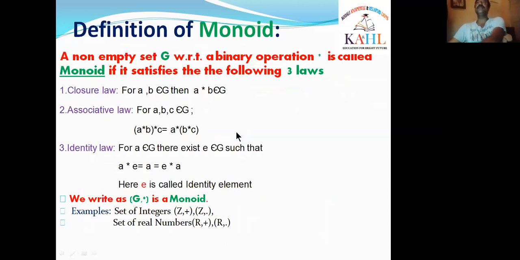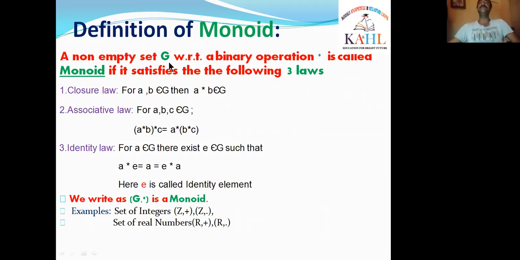Next, we go for the definition of monoid. What is monoid? A non-empty set G with respect to binary operation star is called monoid if it satisfies the following laws. We observe that the same definition, the same writing matter is there for the semi-group and this one also. There is a small difference. Instead of semi-group we got monoid. Instead of two laws, we got here three laws. That is the main difference. The theory is the same.